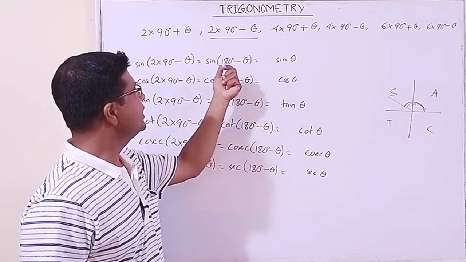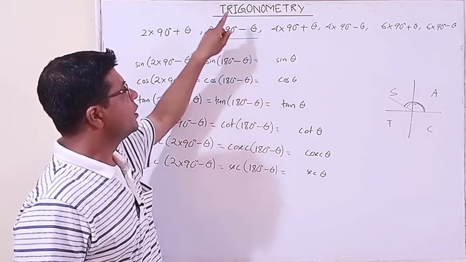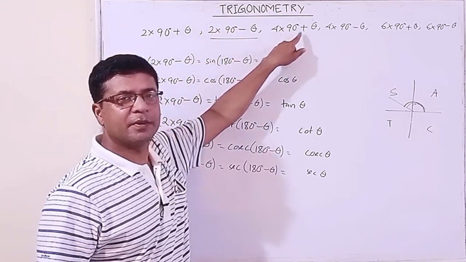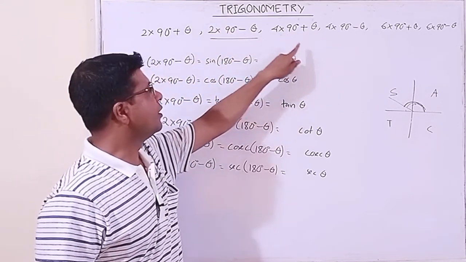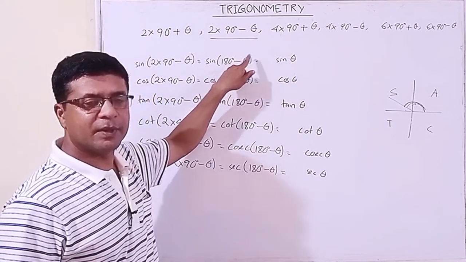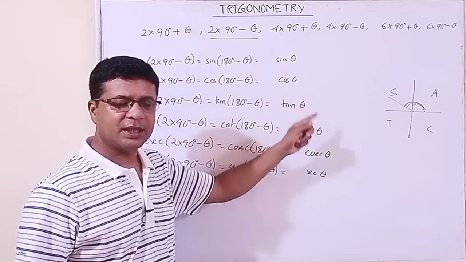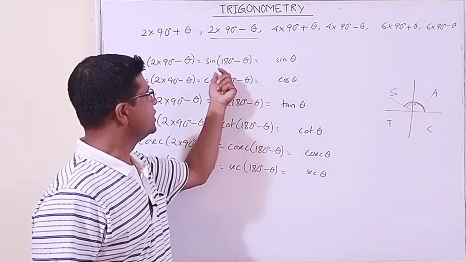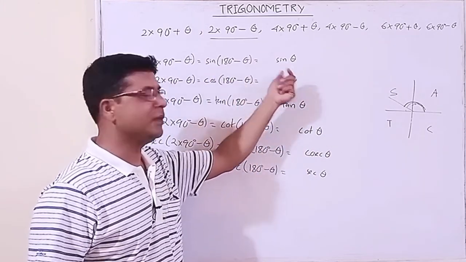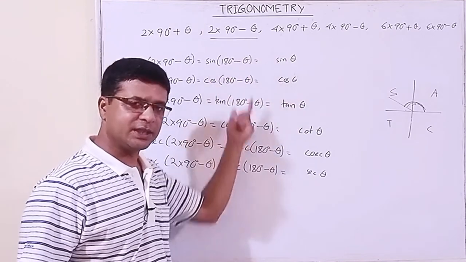When will they remain the same? If the angles are in terms of even multiples of 90 degrees plus or minus theta, in the format of 180 minus theta, 180 plus theta, 360 minus theta, 360 plus theta, the trigonometric ratios will remain the same. They will not interchange in this case.